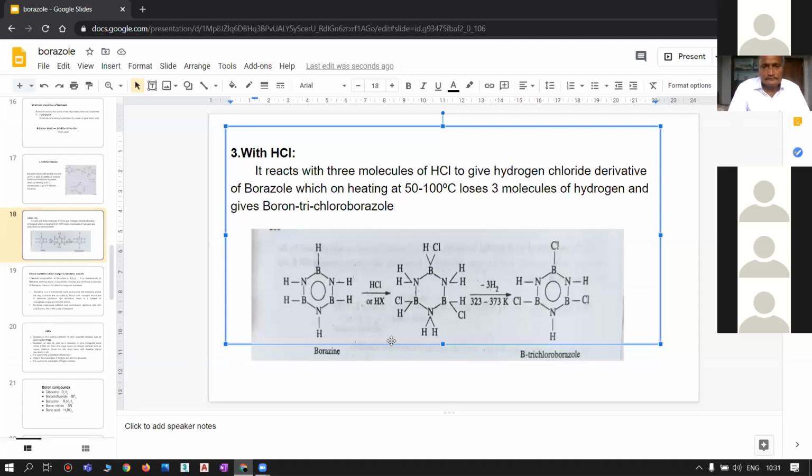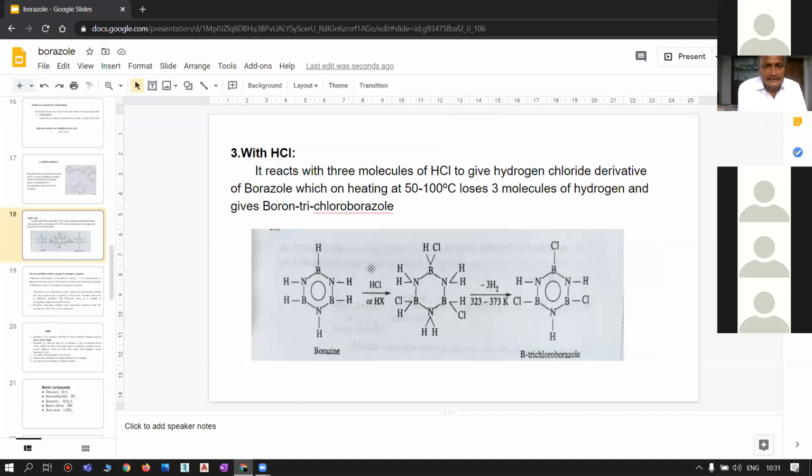Borazine, that is B3N3H6, reacting with hydrogen chloride forms an addition compound, an addition compound of hydrogen chloride, which on heating at 100 degrees centigrade loses hydrogen and forms boron trichloroborazole.